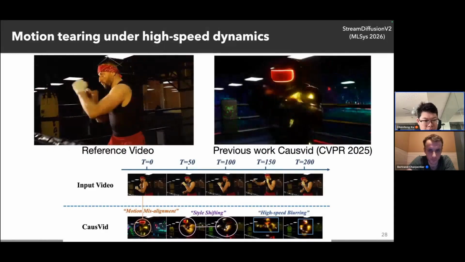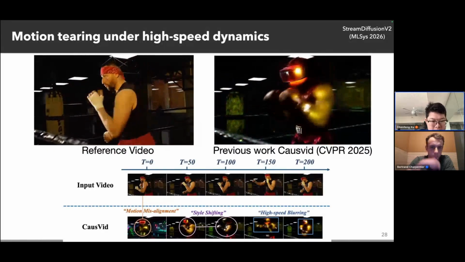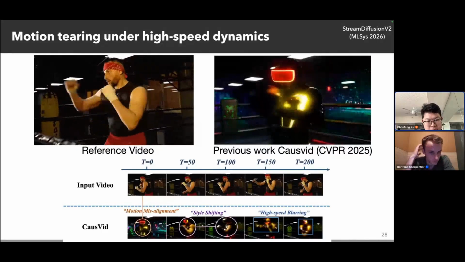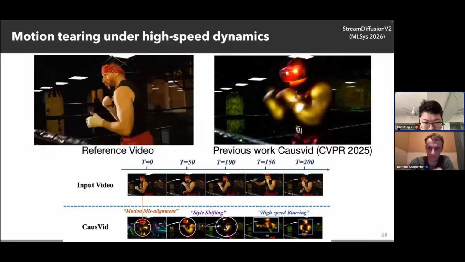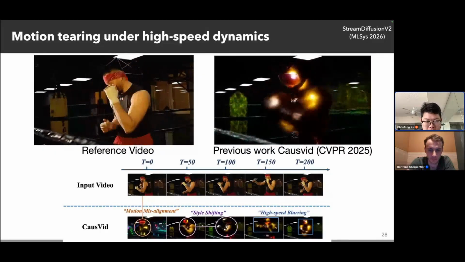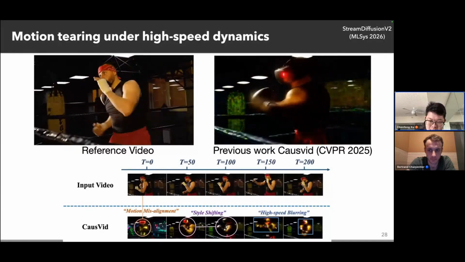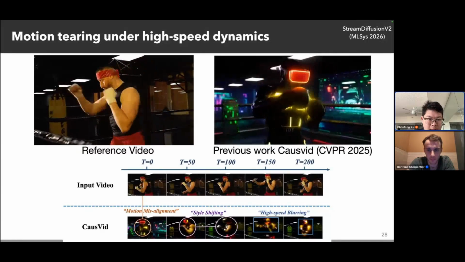For example, at time step 0, we have some motion misalignments. At time steps 50 and 100, it has some still shifting, and at other time steps, you can see a lot of high-speed blurring. So current video models, despite meeting the efficiency target, sometimes have unsatisfactory quality on high-speed motion.